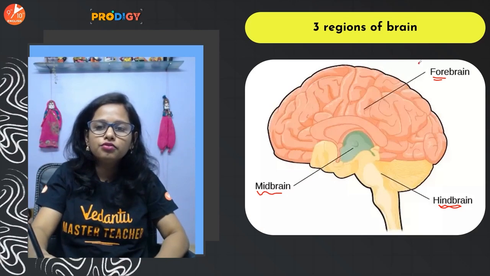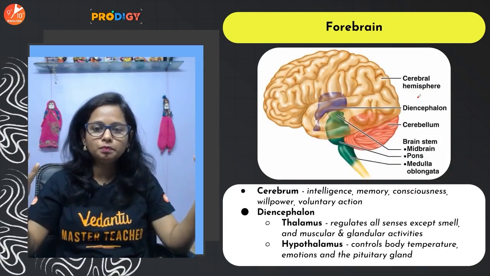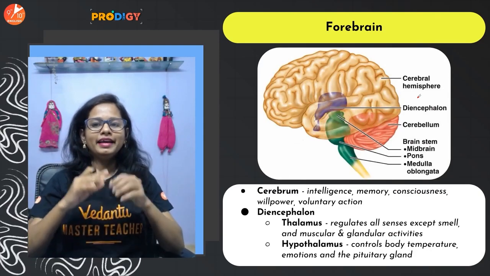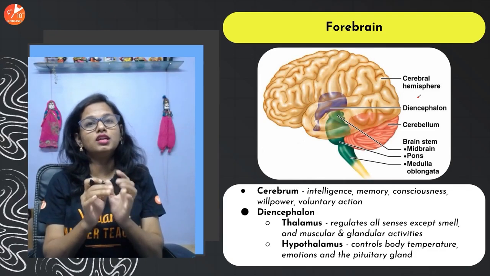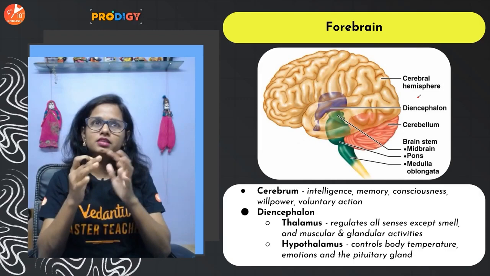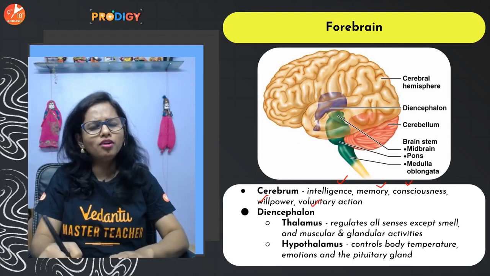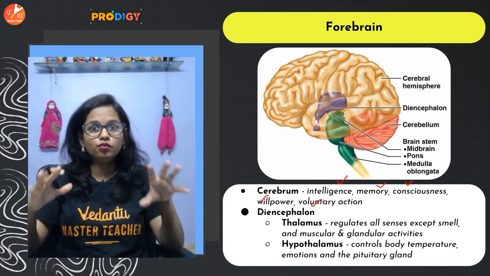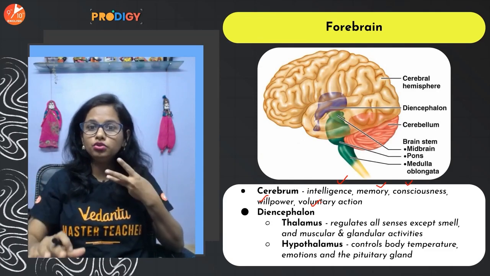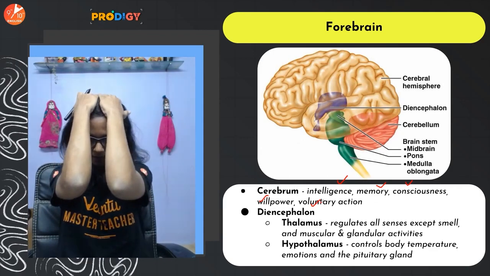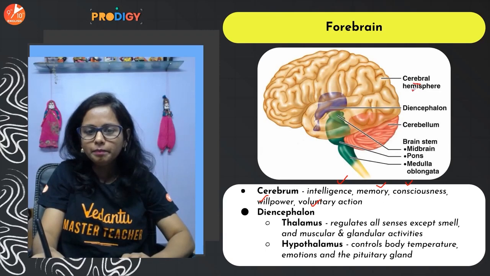Now let's first target the forebrain. Okay. Now the forebrain is the largest part of the brain. Okay. And it comprises approximately 85% of the brain, and hence it's also called the large brain. And it's the seat for intelligence, memory, consciousness, willpower, voluntary action. So it's very, very important. Okay. Now the forebrain is primarily divided into three parts. The upper part is called the cerebrum.